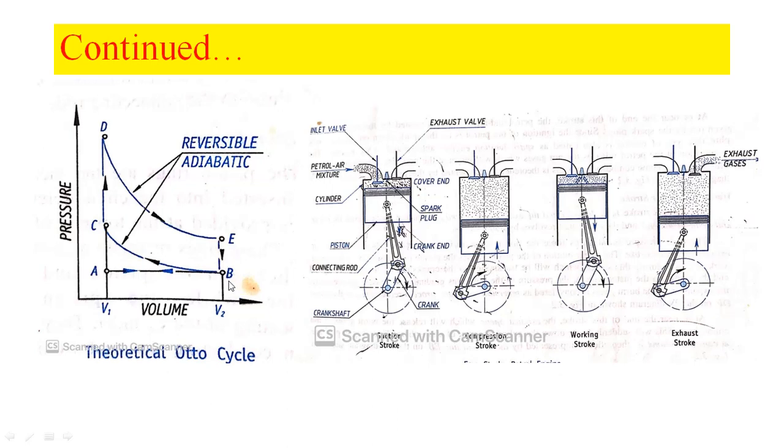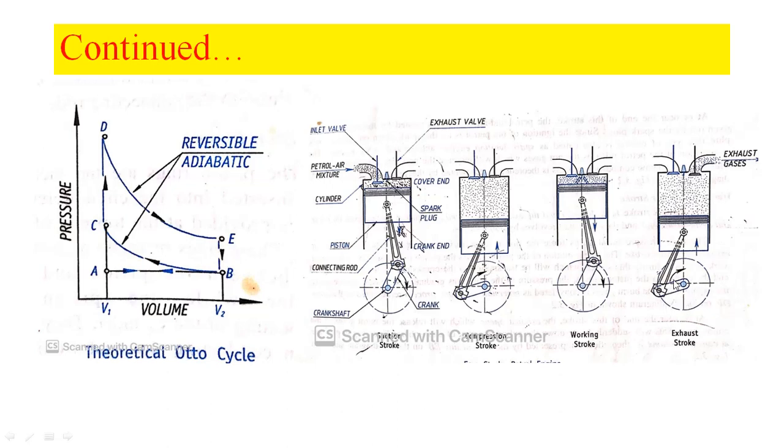We represent that here as B to A. That is the movement of the piston from crank end to cover end. The volume goes on reducing here, and at the same time the low pressure gases are expelled through this exhaust valve, which we have represented in this line B to A.